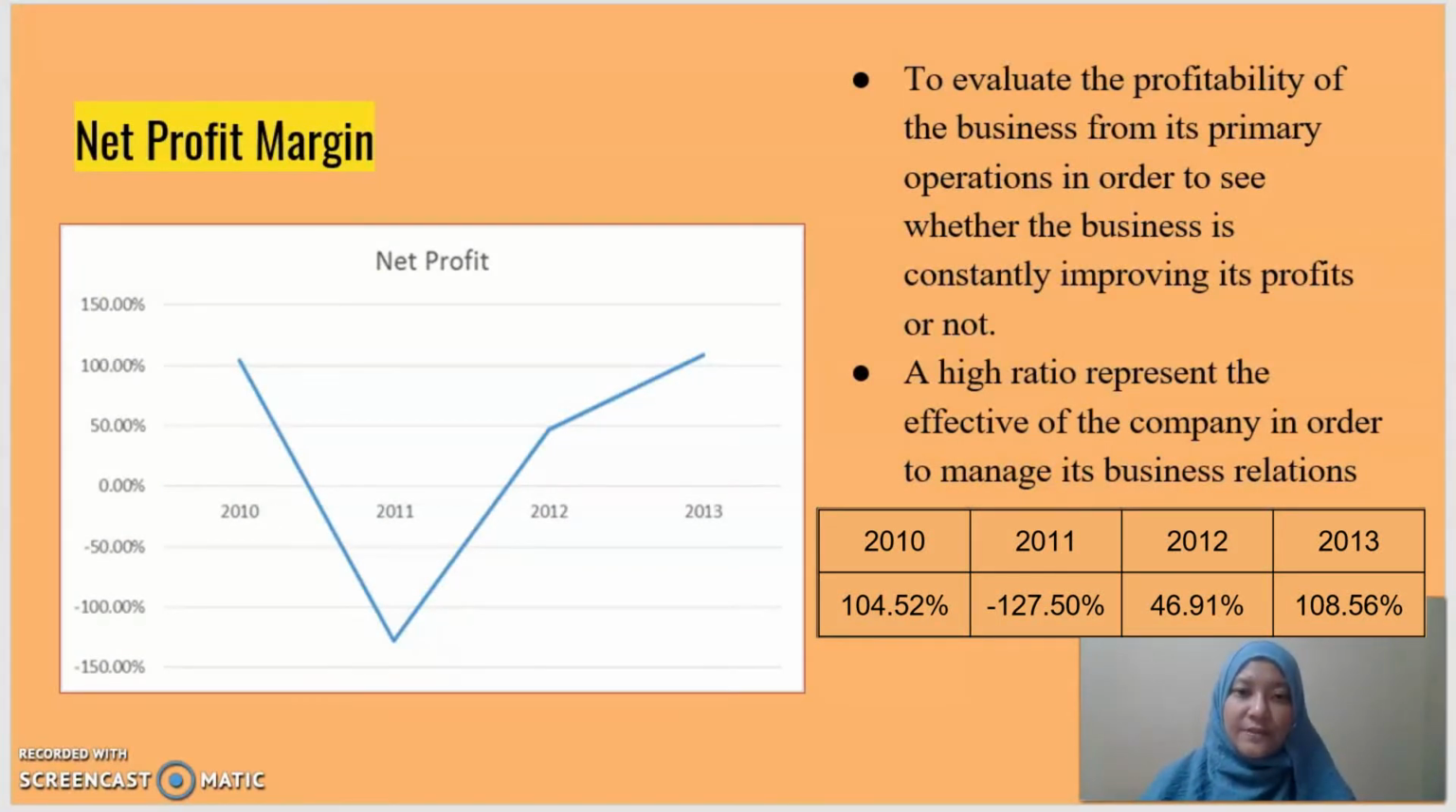Next, we will move to the net profit percentage ratio. Net profit percentage is a ratio of the after-tax profit to the net sales. It reveals the remaining profit after all the costs of production, administration, and financing have been deducted from sales and income tax recognized. Based on the graph, the net profit percentage of MISC decreased in year 2011, which is 127.5%. It increased again in 2012, which is 49.91%, and 2013 is 108.59%.